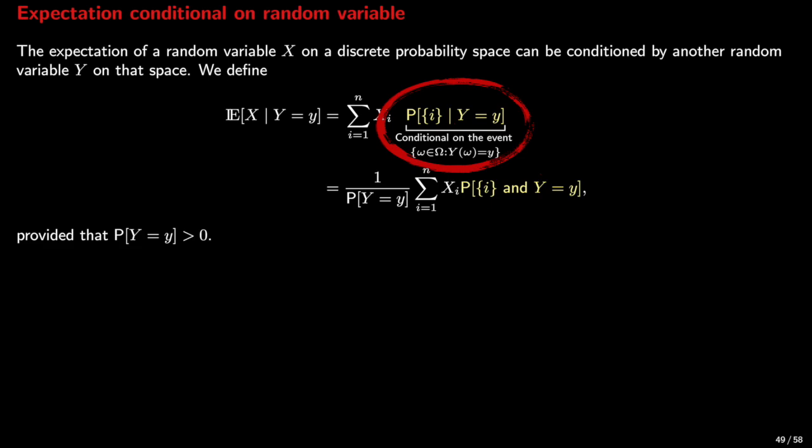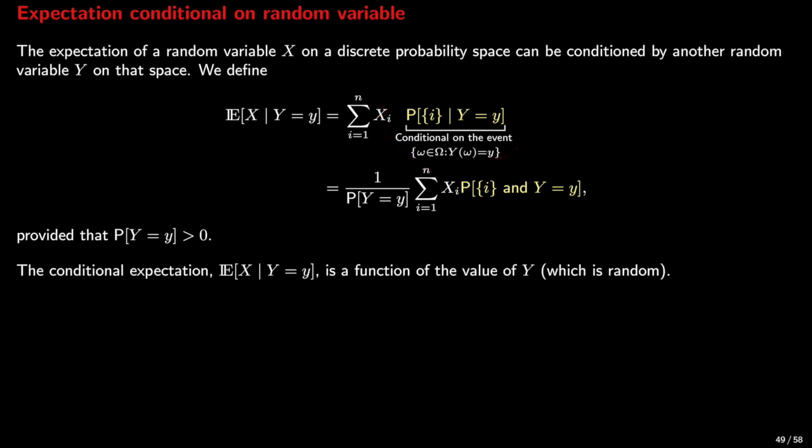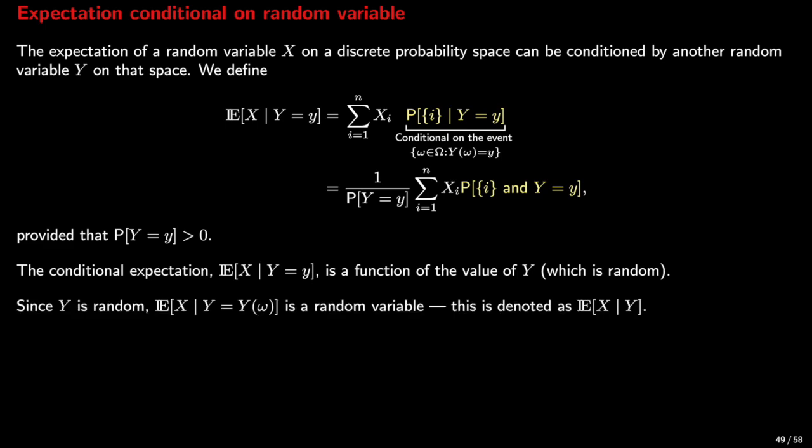This has been defined previously, and essentially this is conditional on the event of all ω in the sample space Ω, such that Y(ω) is equal to y lowercase. This conditional expectation is a function of the value y lowercase. So a conditional expectation is a function. You give y lowercase and you obtain the conditional expectation of X.